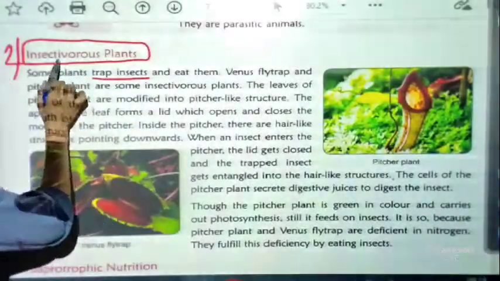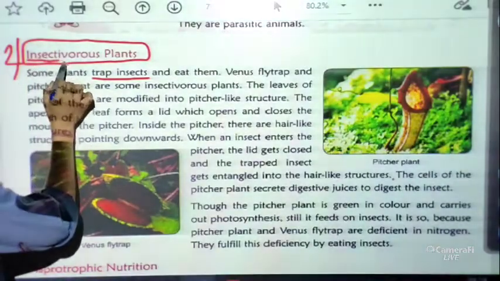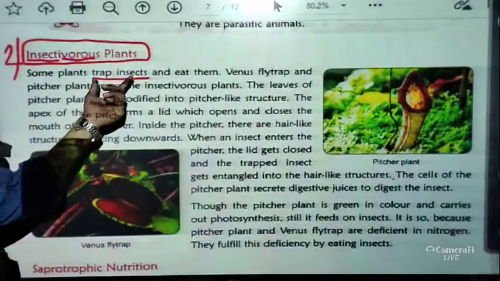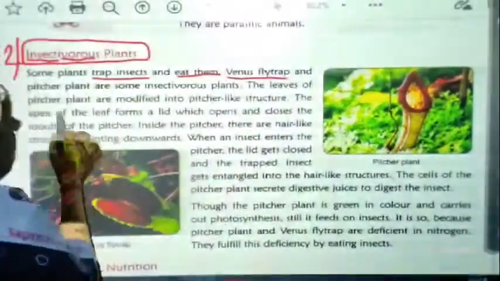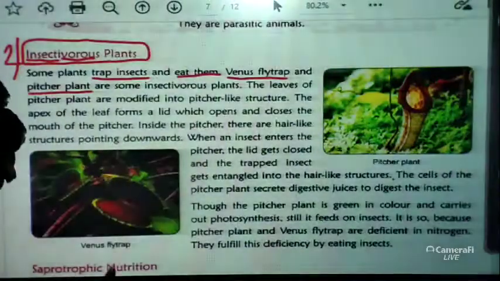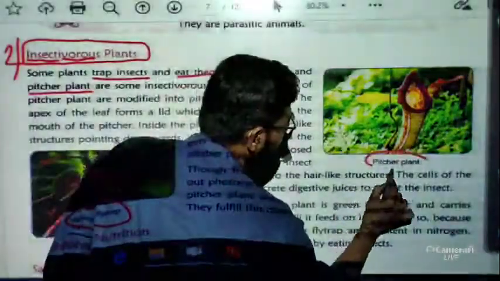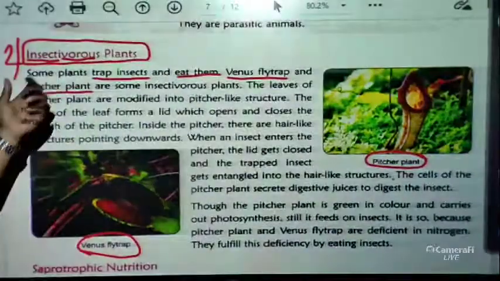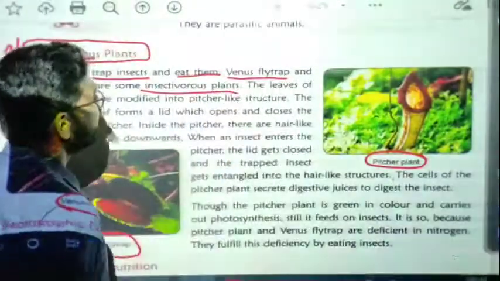If you divide this term into two parts, insect and vorous, you can easily understand that some plants trap insects and eat them. Examples are Venus flytrap and pitcher plant. You can see the Venus flytrap picture and the pitcher plant picture here. These two kinds of plants are in this category of insectivorous plants.